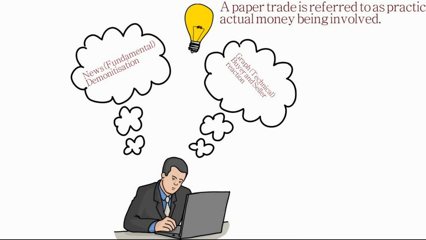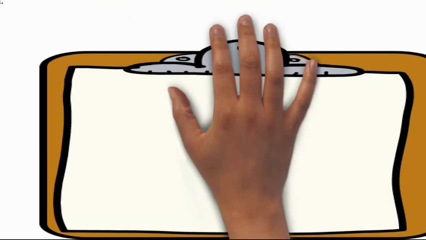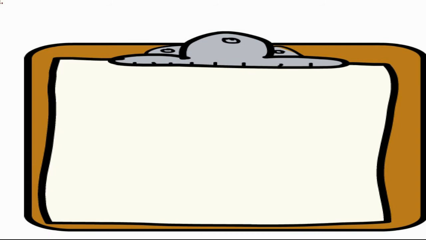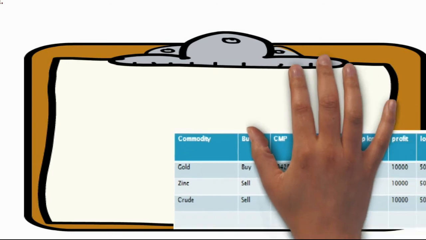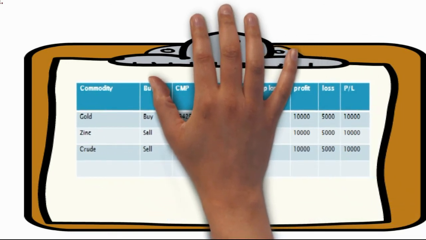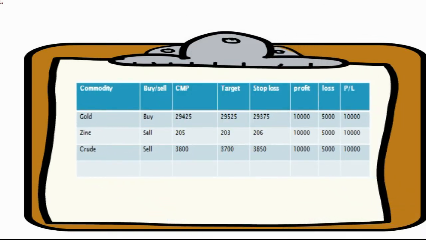Now, if your prediction is right, if the call moves towards you, because the fundamental is very strong and technical is very strong, you will get chances of 10,000 profit and a loss of 5,000 if stop loss hits. In this way, you write down each and every commodity every day, morning, afternoon, and evening. The three sessions. Practice hard. The benefit of paper trading is that it can be used to test your prediction based on fundamental and technical analysis before entering a live account.